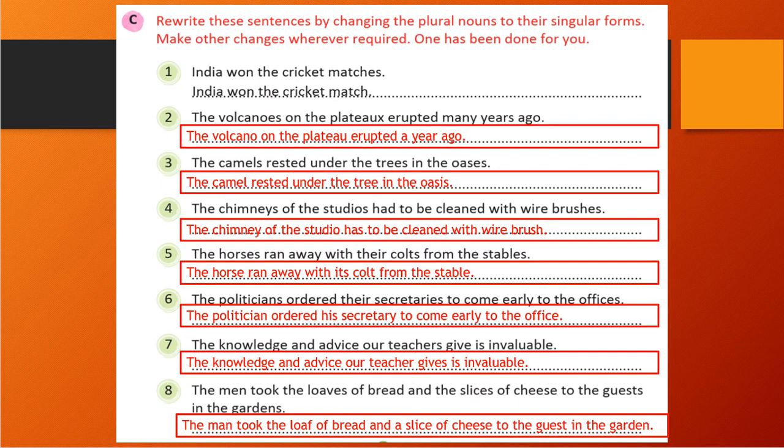So I have converted all the sentences that are in plural form into singular form. See, if you remember the rules, it is easy to write, it is easy to convert, okay. Guests will become guest, gardens will become garden, loaves will become loaf, man will become man. So this way you can easily convert if you remember the rules, okay. There is no difficulty at all, okay students.